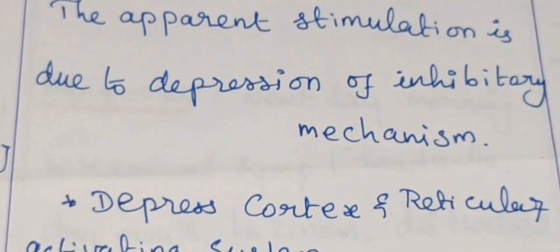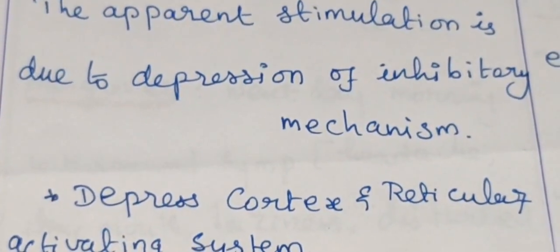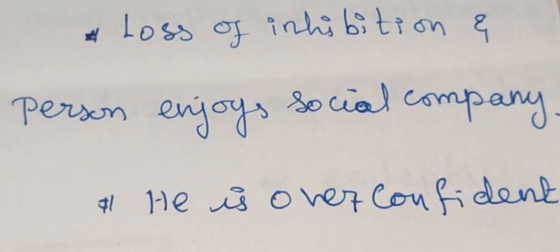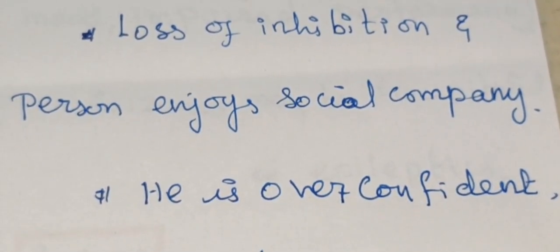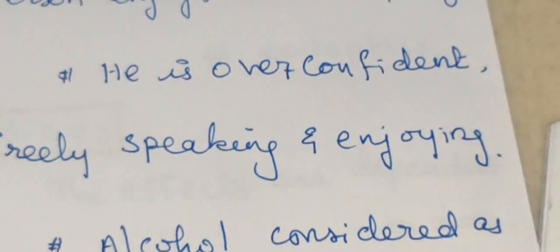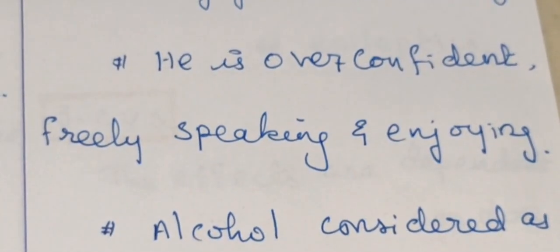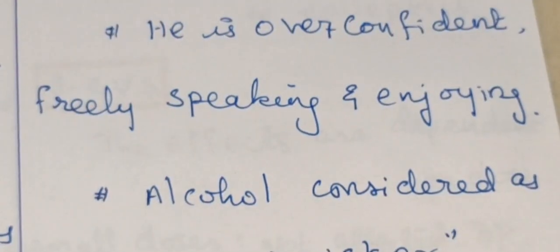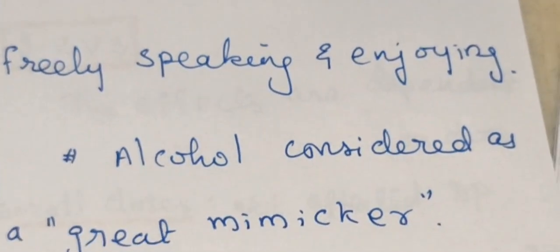With loss of inhibition, the person enjoys social company, and it can be extreme happiness. More drink means more concentration in the blood, so more goes to the brain, so more depression of the central nervous system. It depends on the concentration in the blood.